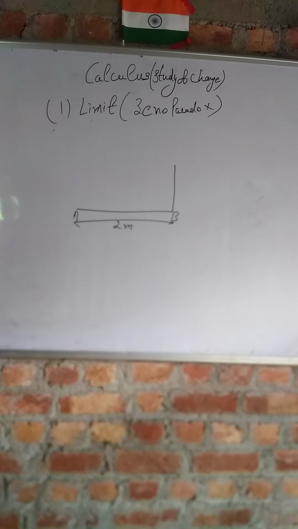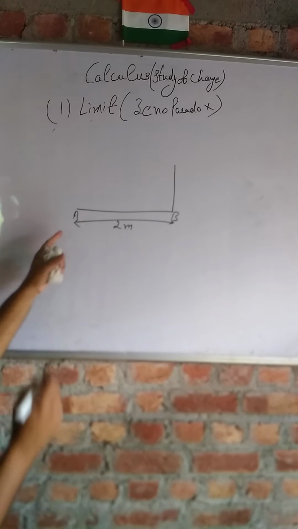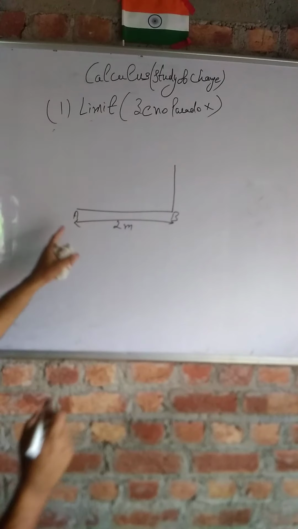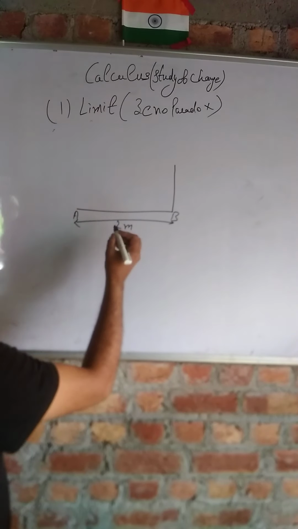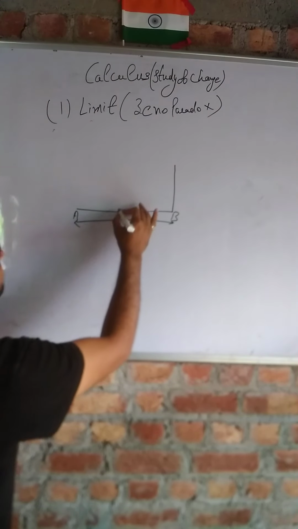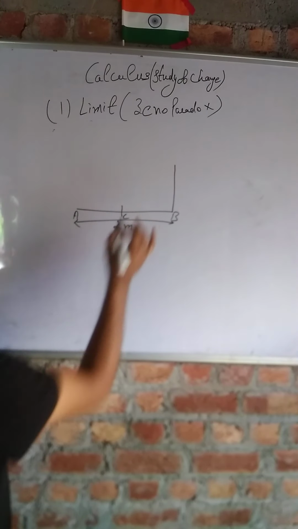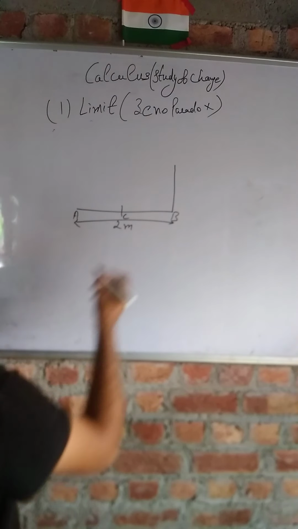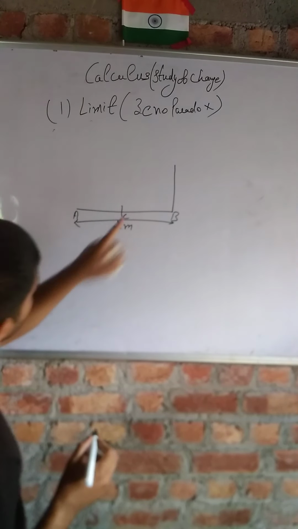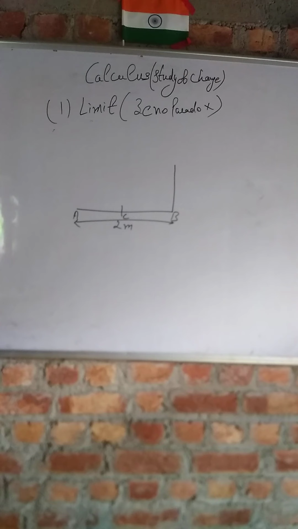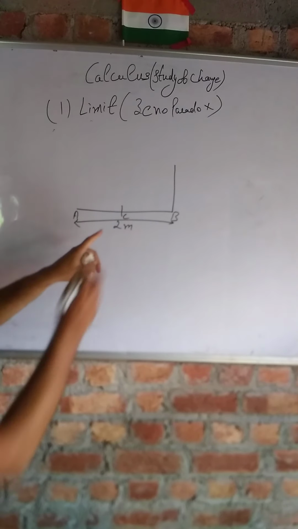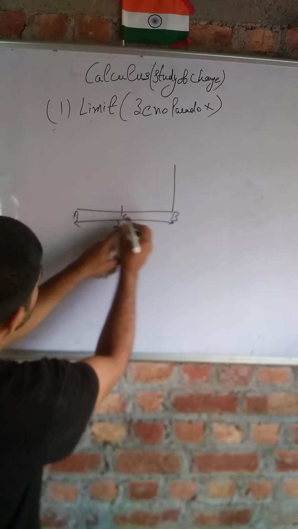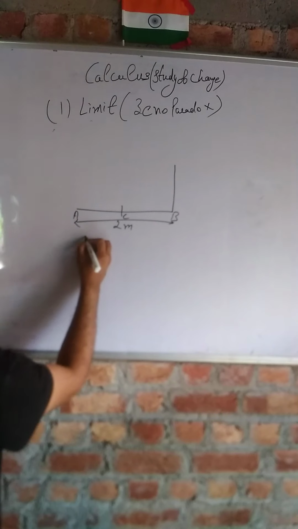Students, please listen very carefully. Suppose this distance is 2 meters. Now when you move from point A to point B, first at some instant you will be at point C, which is exactly halfway between A and B. So first of all, you have to get halfway. And what is this point C? This point C is at 1 meter from A.